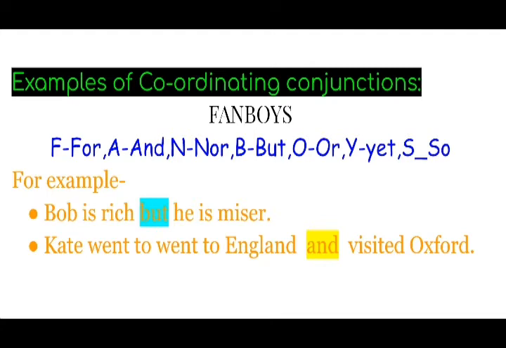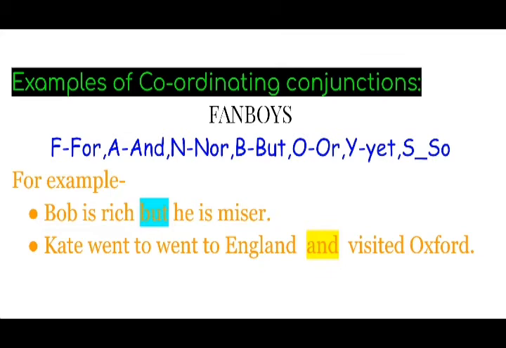Next, we have another important conjunction, and this is coordinating conjunctions. Students, you remember the coordinating conjunctions are used in a compound sentence, and you remember an acronym, FANBOYS.